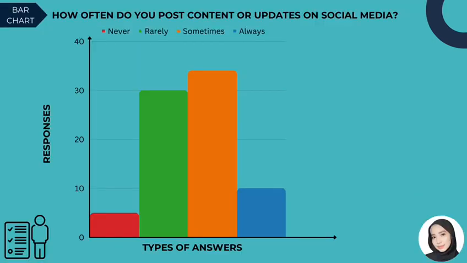We use a bar chart to represent the data. The bar chart illustrates the distribution of how often people post on social media, with the x-axis representing the types of answers and the y-axis indicating the responses on a scale from 0 to 40.